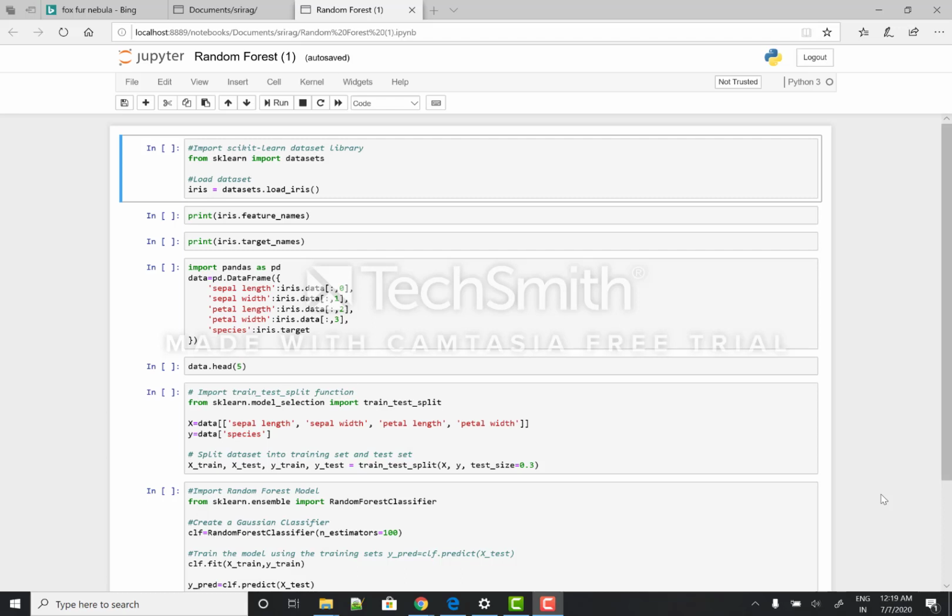In the last video, we learned about decision trees, how the algorithm works, and we also took an example and tried to use it using Python. Now, in this video, we'll learn about random forest. Just first, let us know what is random forest.